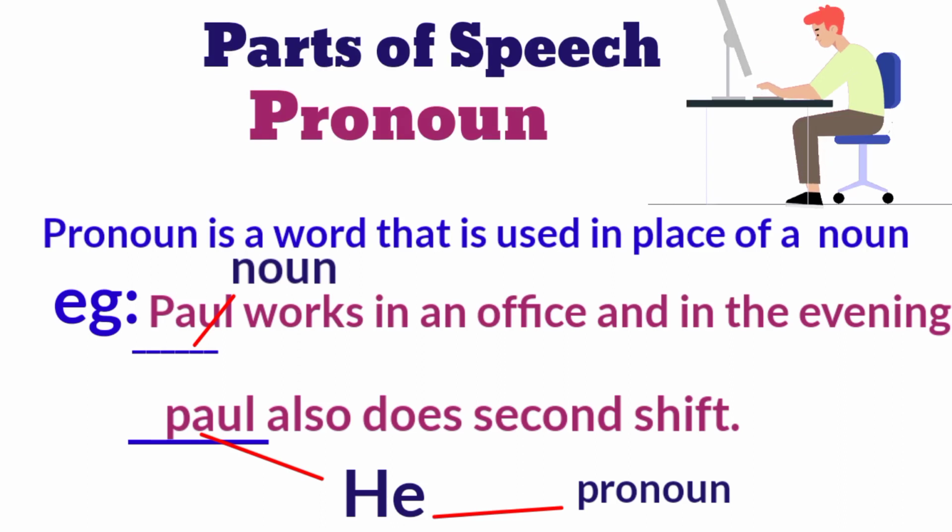Parts of speech. Pronoun. A pronoun is a word that is used in place of a noun. For example, Paul works in an office and in the evening Paul also does second shift. In this example, Paul is a noun, and in the second part of this sentence we again use Paul. Instead of using Paul, we can use he.